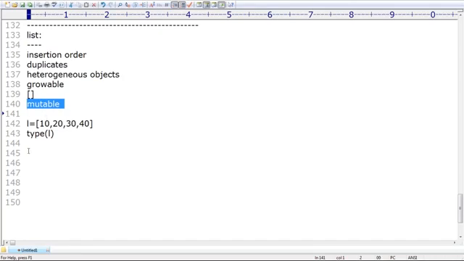Next, how can you change it? Suppose L of 0. What is the value? 10. I don't want 10, I want to take 777. No problem, that is perfectly acceptable.